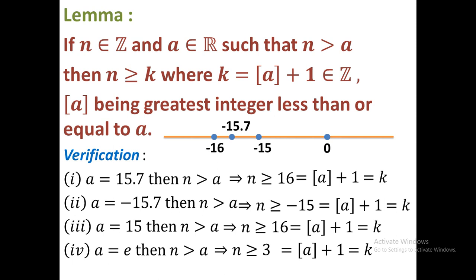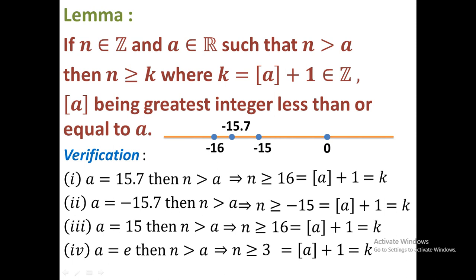However, when you see n greater than A, then you can write n greater than or equal to K, where K equals box of A plus 1. Actually, in the definition of limit, I define the limit when there is a natural number K such that something holds for n greater than or equal to K. In some books, the author mentions strictly greater than K. So there you can use K as only box A, because suppose here n is greater than or equal to 16. If you write n greater than 16, you can also write n greater than 16.